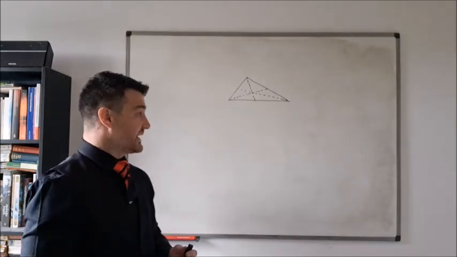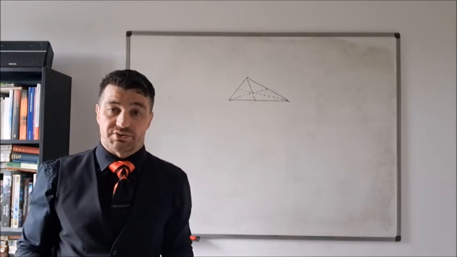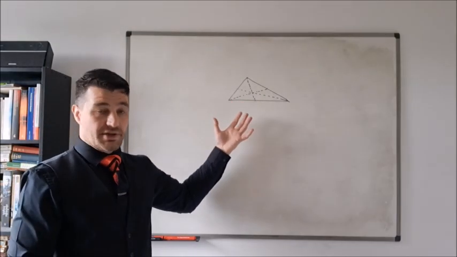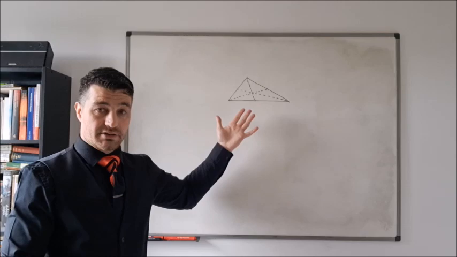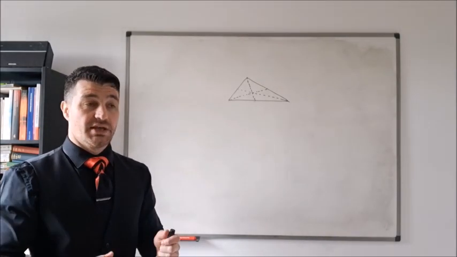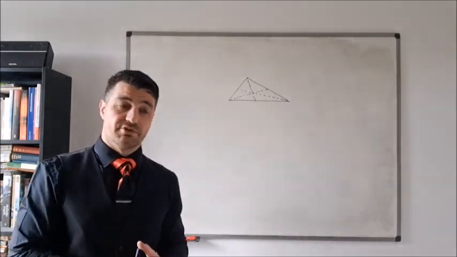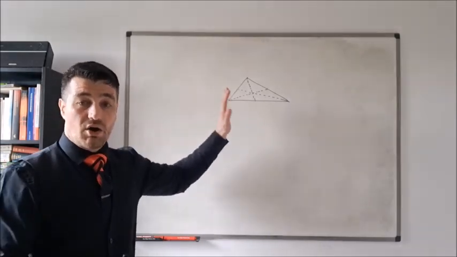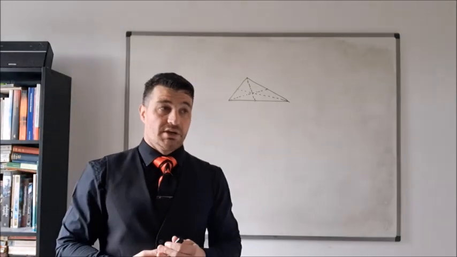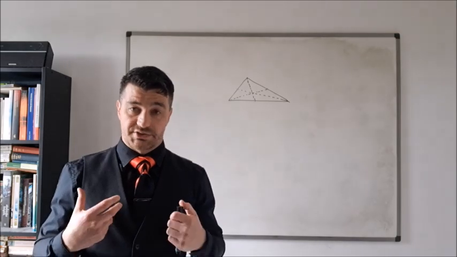We can't just look at a diagram and say, well, it looks like they go through the same point, therefore they must, because that just might be an accidental feature of this particular triangle. We might have to draw many triangles potentially before we come across one where this doesn't happen. What we're trying to prove, though, is that this happens in all cases, and we're going to have to use much more sophisticated machinery in order to prove that.